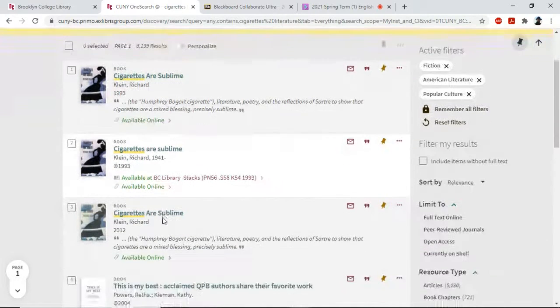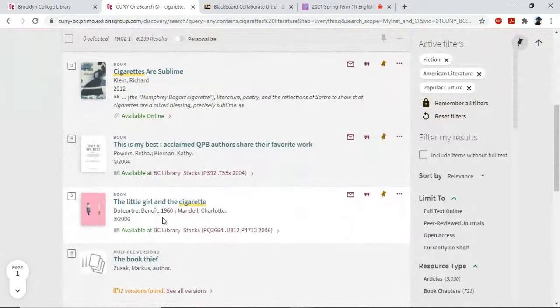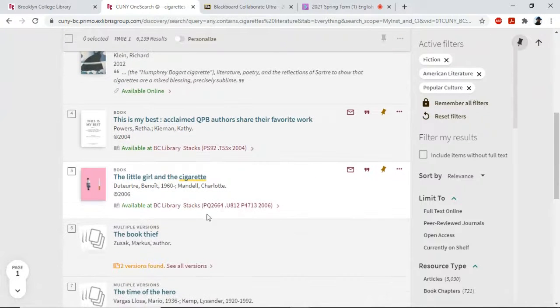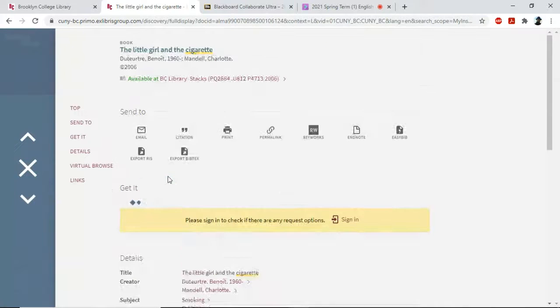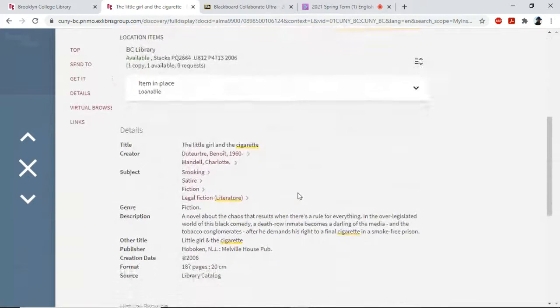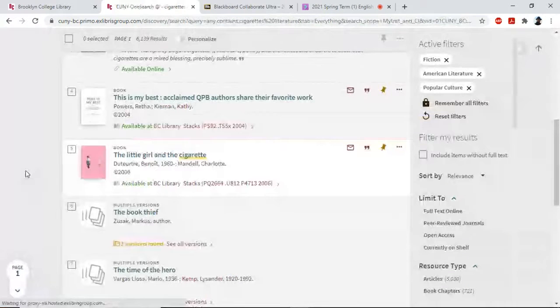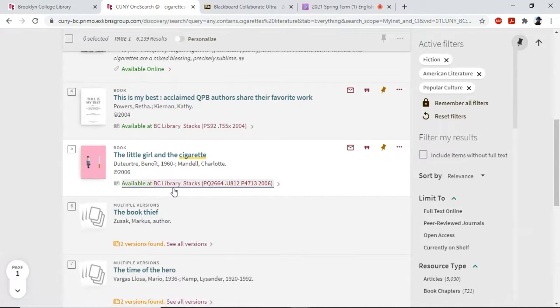So there's that same book again that we saw previously, and decided it might be a good source. So these books, first of all, this looks like it's probably actual literature. It looks like it's possibly fiction, right? So it's a novel. That's not really helpful. But the other thing is, you can see that even if this did seem like it could be a helpful book, a cultural study, you see that it's not available as an e-version. It's only available as a hard copy in the BC library, which, due to present circumstances, that doesn't really help